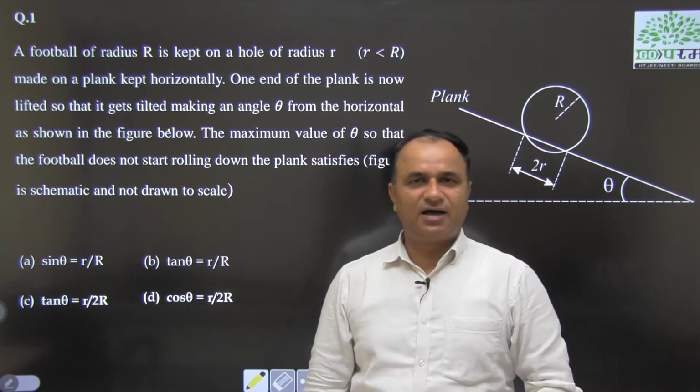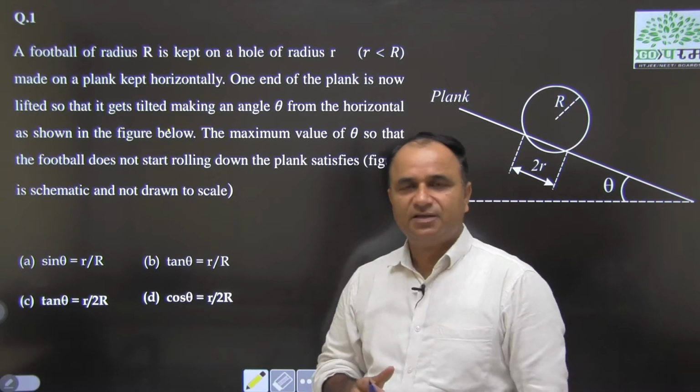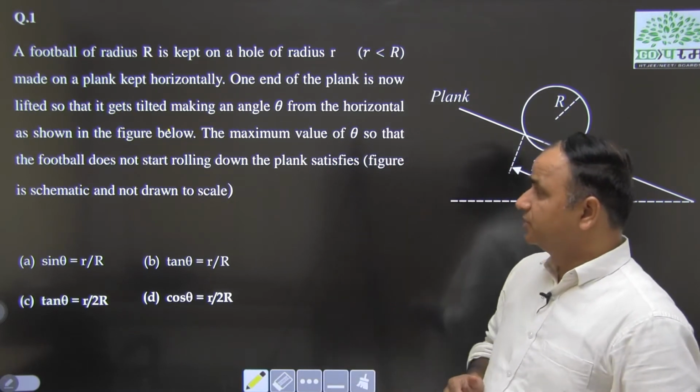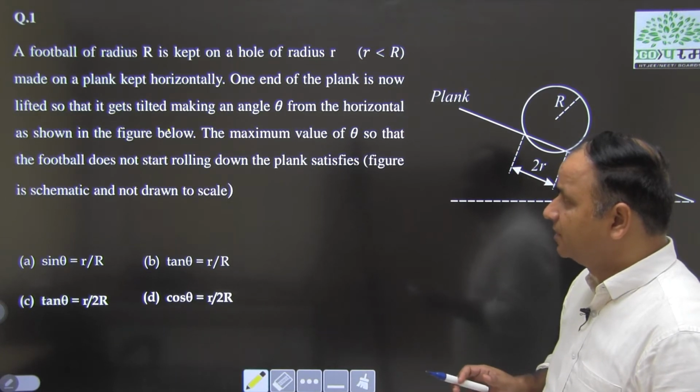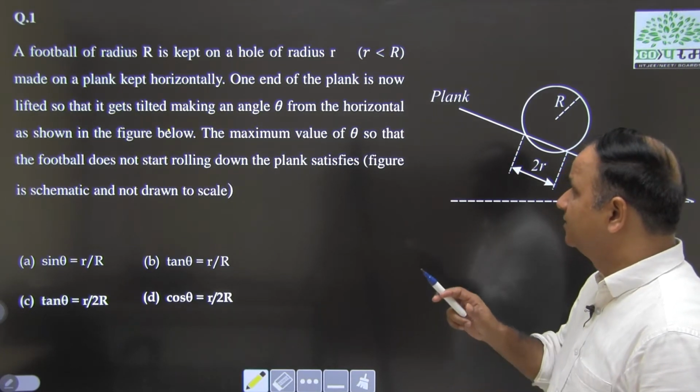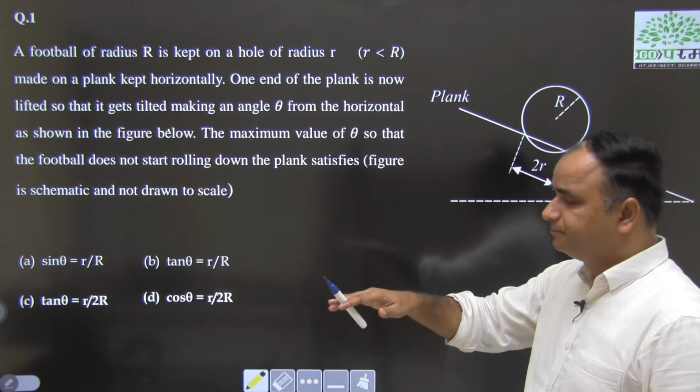Interesting question asked in year 2020 of JEE Advanced, previous year. There is a very interesting question, and you can read the question. That is, a football of radius capital R is kept on a hole of radius small r, where r is less than R, made on a plank kept horizontally.